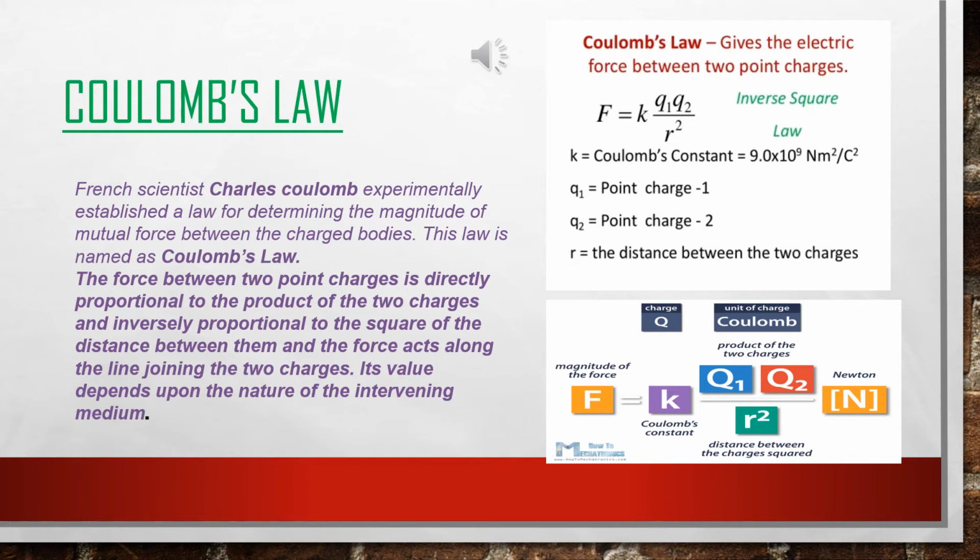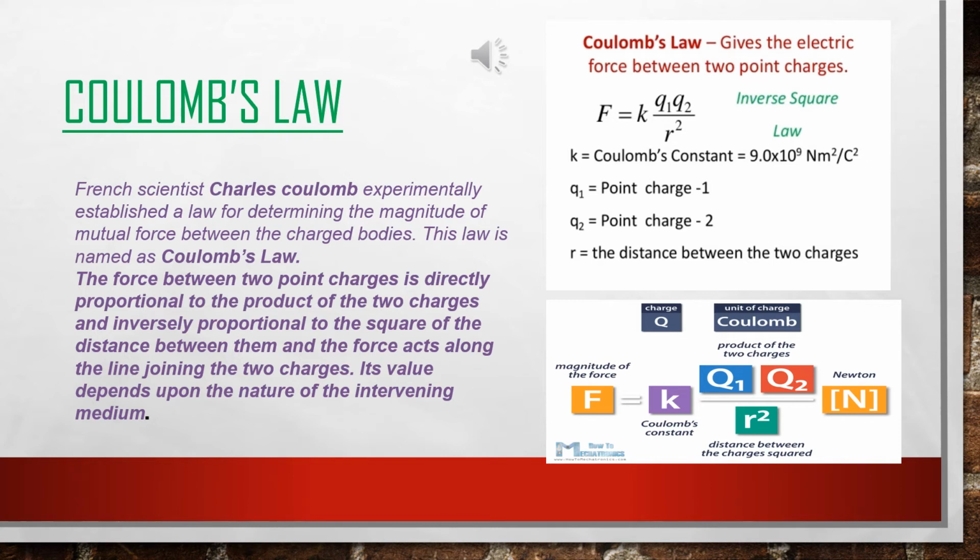Its value depends upon the nature of the intervening medium. See the diagram. First diagram. Q1 and Q2 are the two point charges. K is Coulomb's constant and R is the distance between the two point charges, and F is the force.